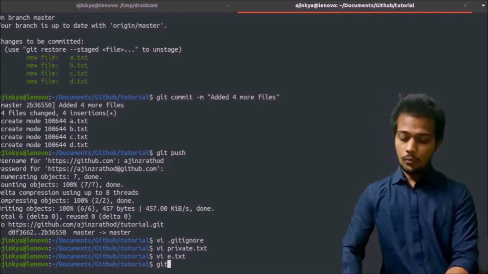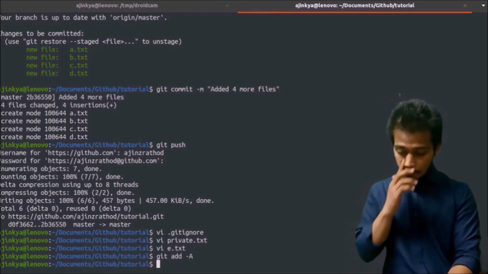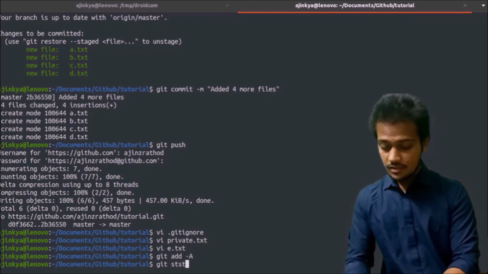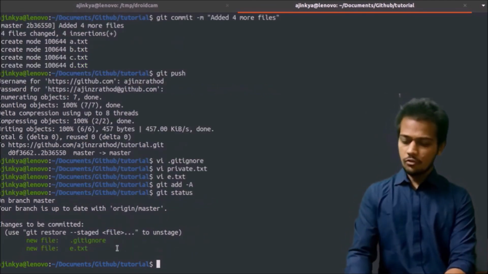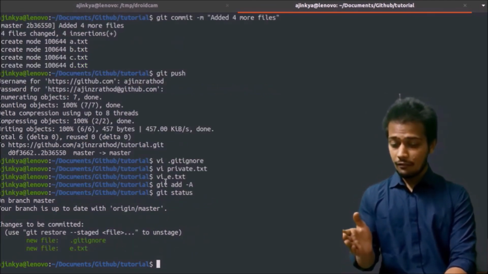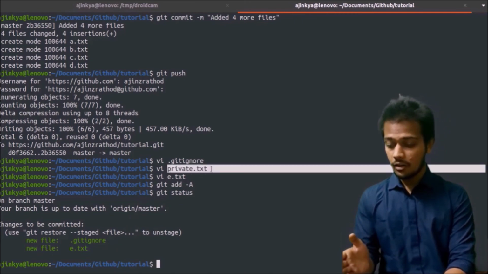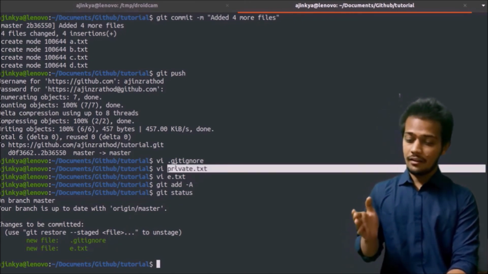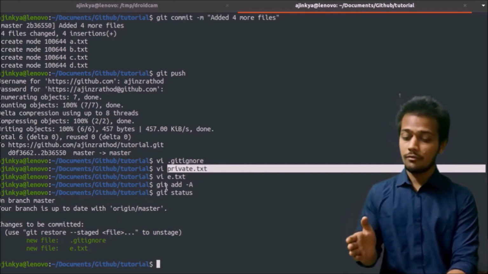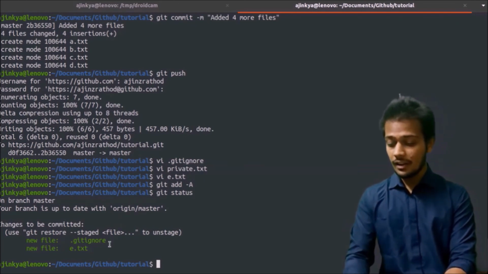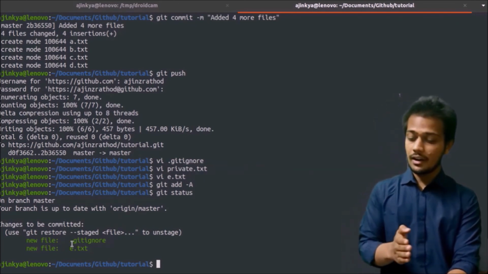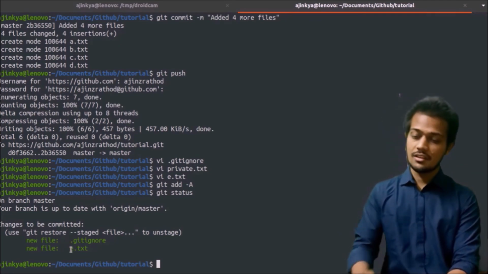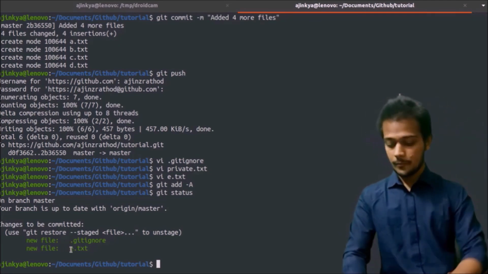Now when you do git add -A and check the git status, it shows that it has not added the file private.txt, because we have added in .gitignore that we do not want private.txt. But it has staged .gitignore and e.txt to be pushed into the repository.